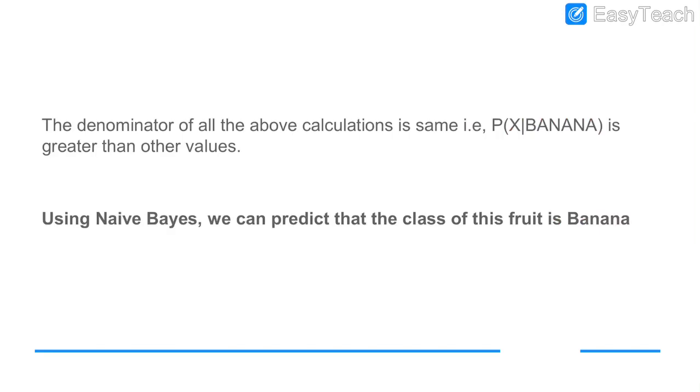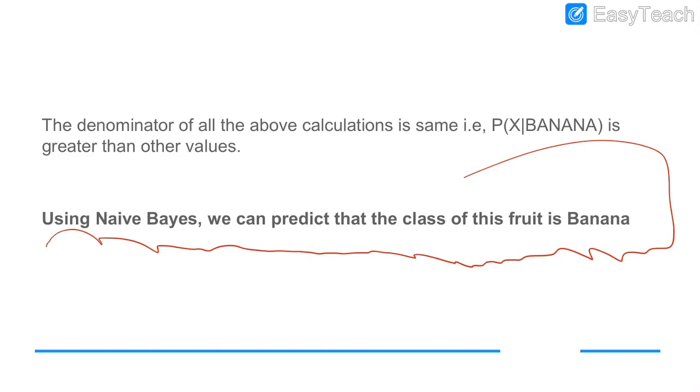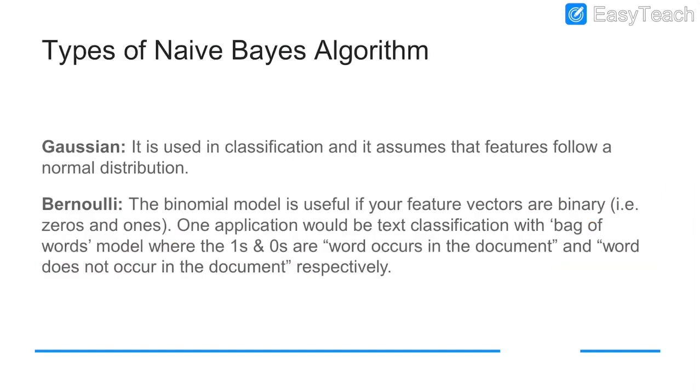Like this, based on the features we identify the given fruit. Using Naive Bayes we predict the class of this fruit. Not only fruit, whenever we predict the class label of a particular object, we use the Bayes theorem to find out which class that object belongs to.